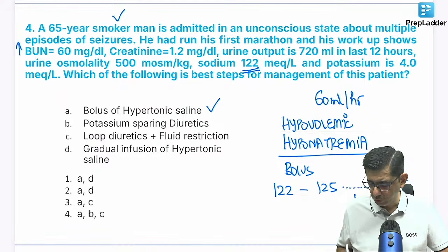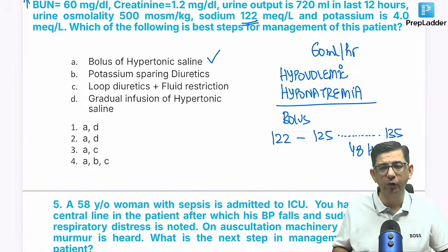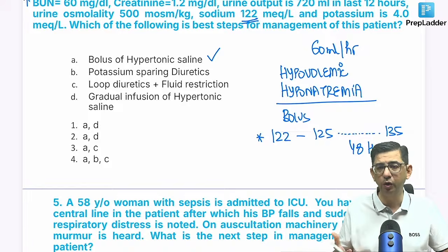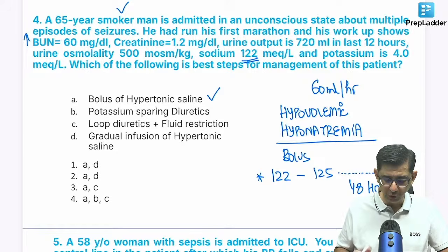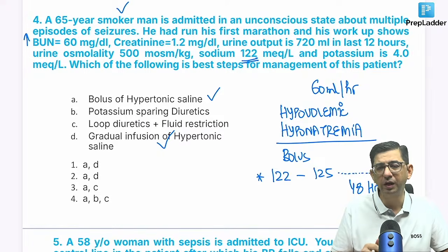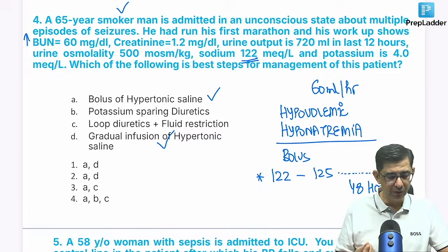So what I need to do in this patient, since I'm dealing with a case of hyponatremia, is initially a fast correction, to control the seizures. And after that, subsequently, we are going to give a slow correction. So two things need to be done for this particular patient. First, a bolus, so that sodium can come to the range of 125 or a little higher. That's an increment of only 3 points. But that 3-point increment will stop the seizures of this patient.